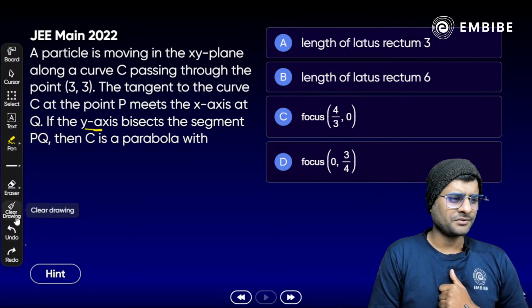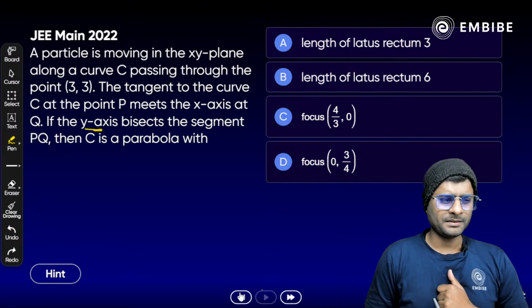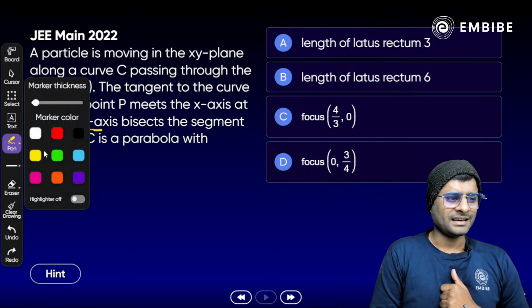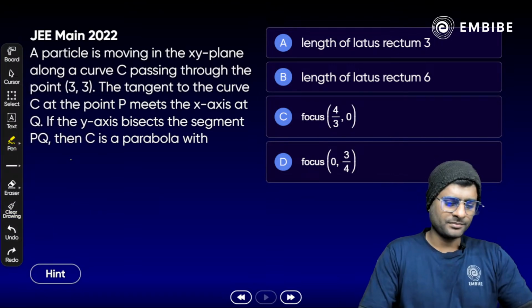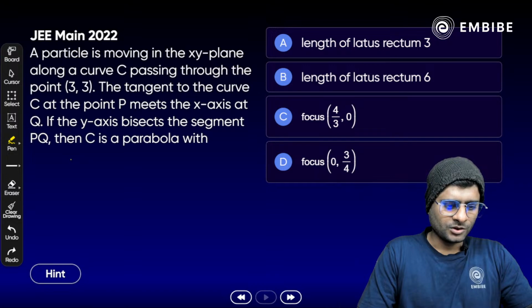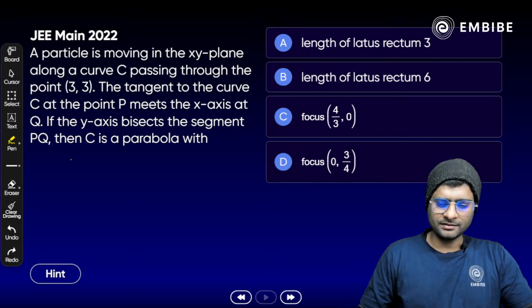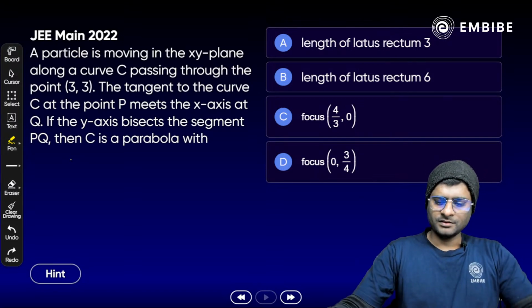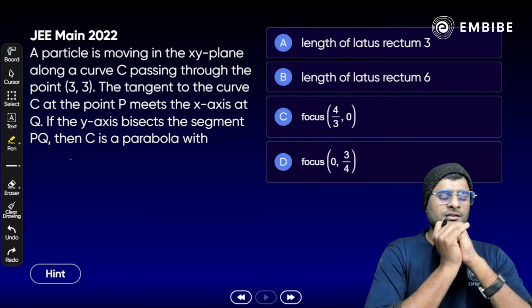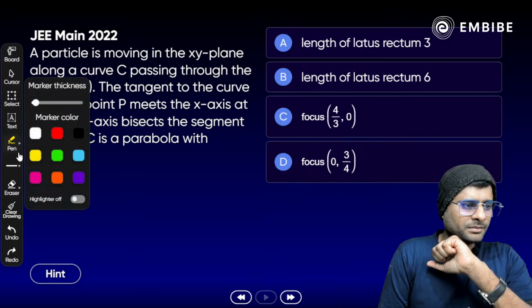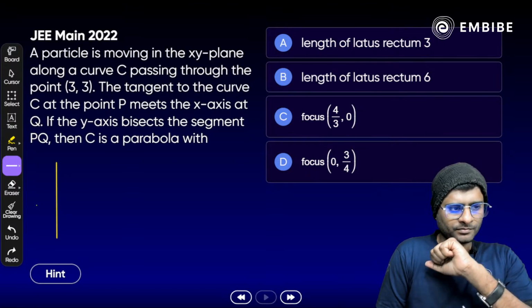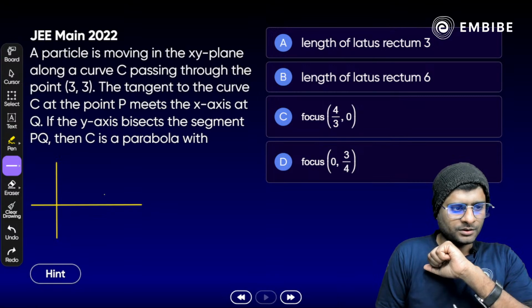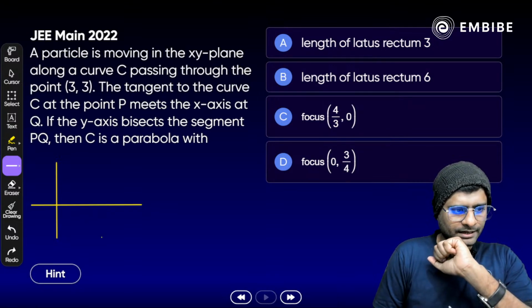Is this a differential equation question? Maybe. Anyone? Any idea how we solve it? Take your time. Option A, B, C, D. Which one is correct? First we make a rough figure here. All right. Take a look here. Now we have to make the parabola, correct?